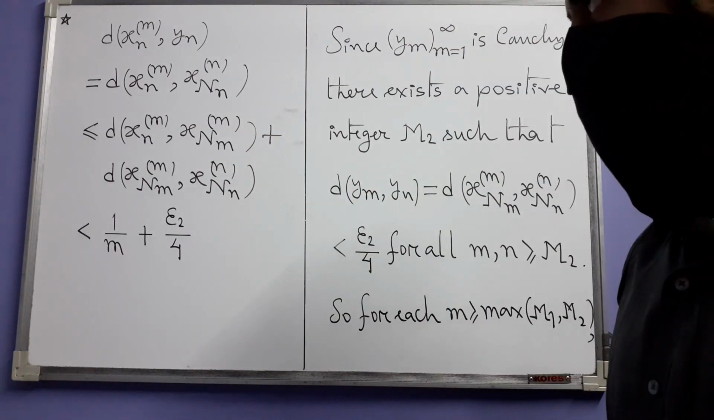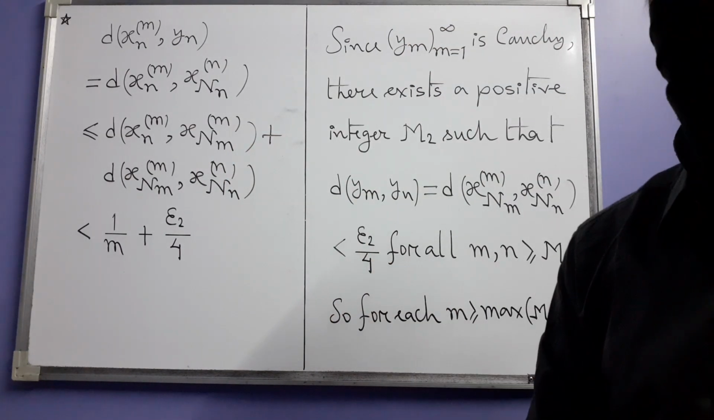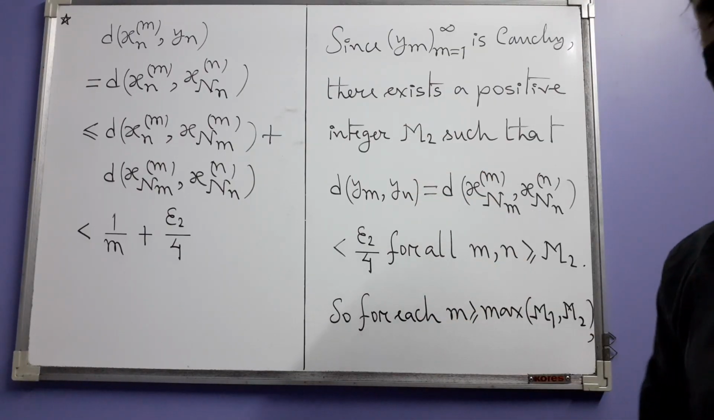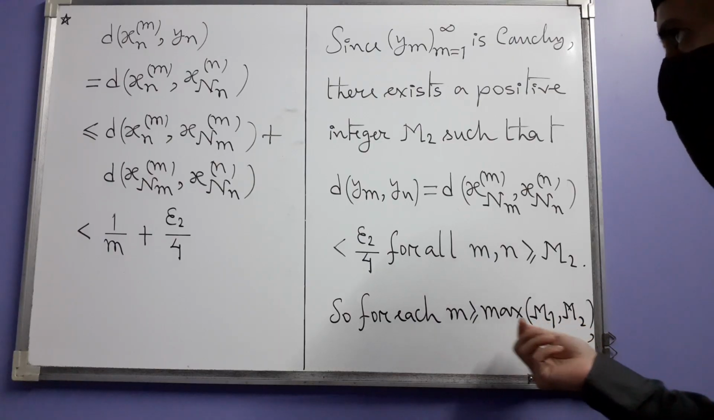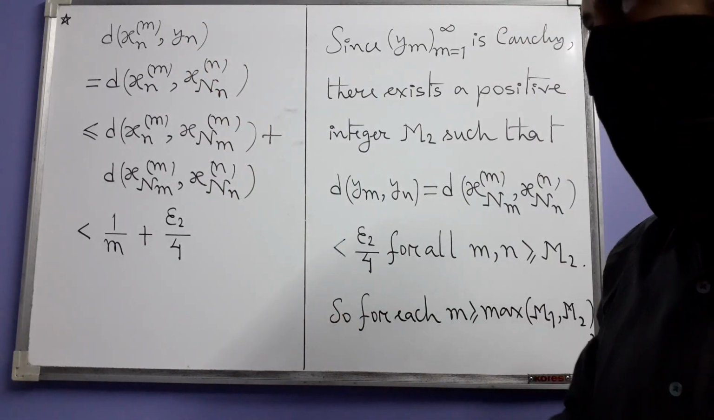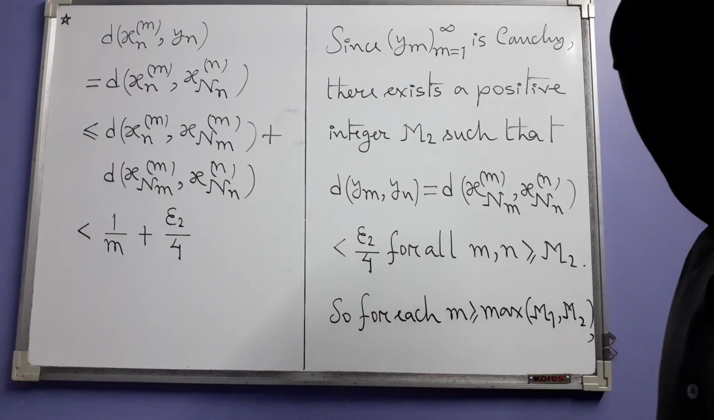Okay. But suddenly a confusion arises. I have said what this small m is. Small m is like this. But what is this n? I haven't said anything about n. I am coming to that, okay.